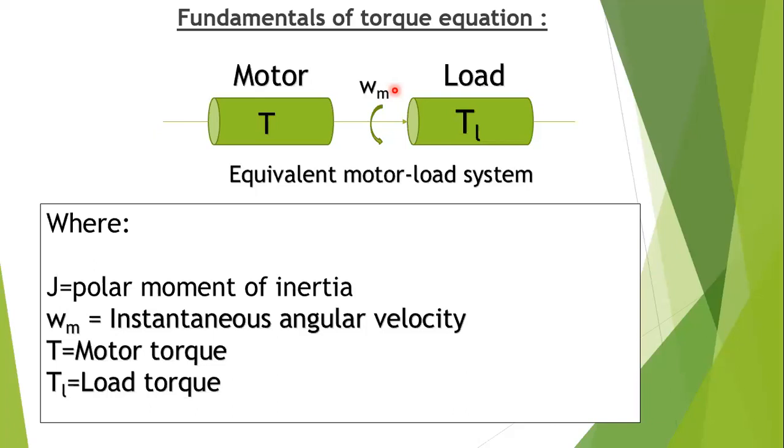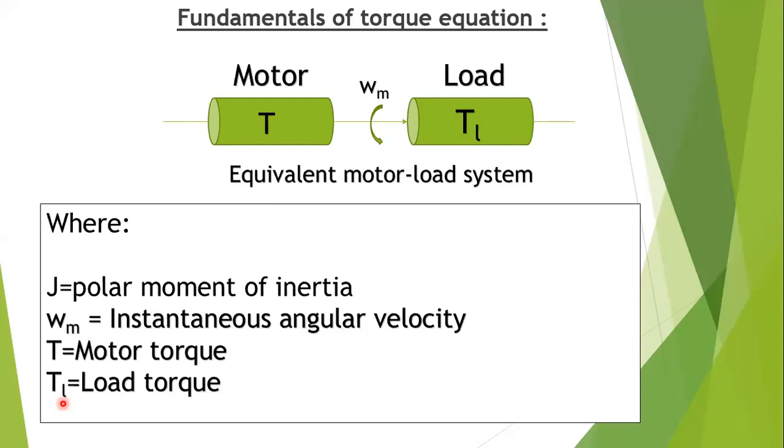All the different types of torques will be in newton meters only. And the last torque is TL, the load torque, the instantaneous value of the resisting torque, also referred to the motor shaft, with units of newton meters.